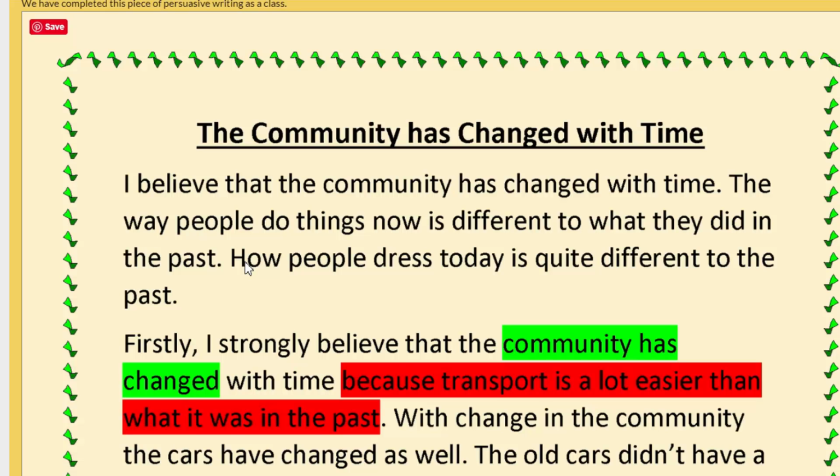And then we explain this a bit more in a couple more sentences by saying the way people do things now is different to what they did in the past, and how people dress today is quite different to the past. So, this is our point of view and an explanation of the point of view.